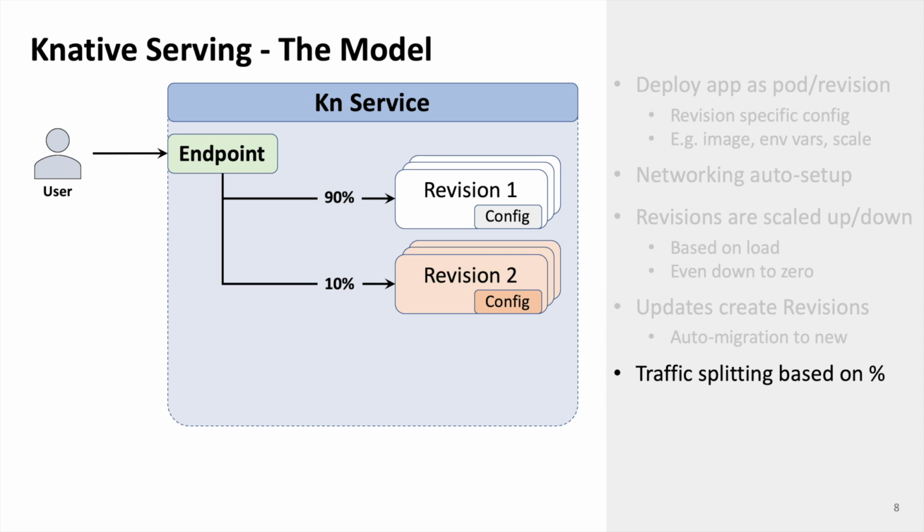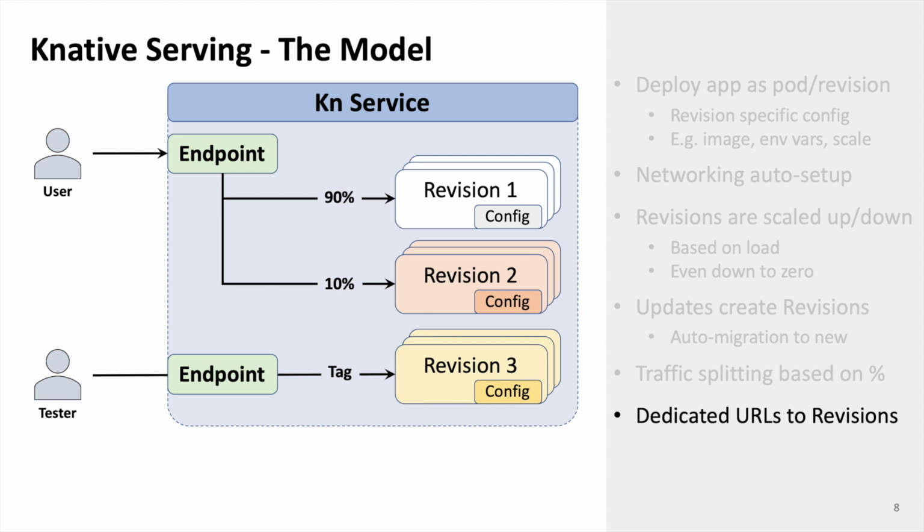Now this picture here shows traffic splitting based upon percentage, and that's all you can do today in Knative. There is work going forward so you could do traffic splitting based on other things, but for right now it's basically just percentage based.